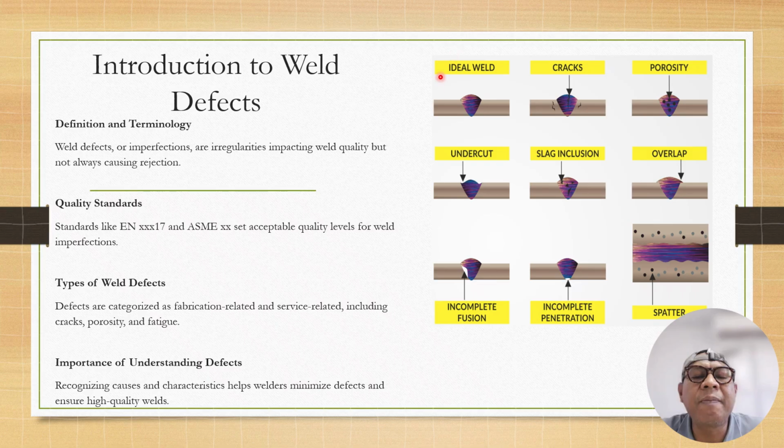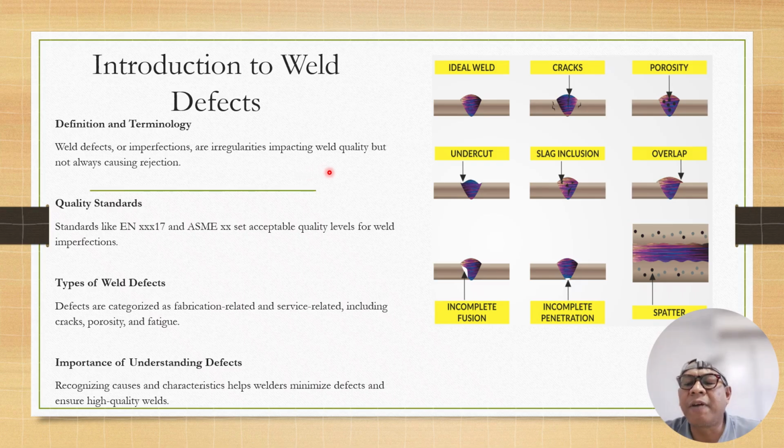This picture is very beautiful. The types of weld defects: this one is crack on the base metal, crack on the weld metal, porosity in the weld metal, undercut on the heat affected zone, slag inclusion in the weld metal, overlap of weld metal onto the parent metal, where the weld metal is not melting with the parent metal. Incomplete fusion, incomplete penetration on the root, spatter.